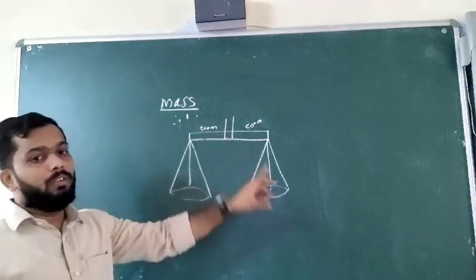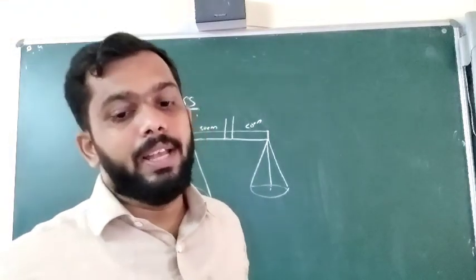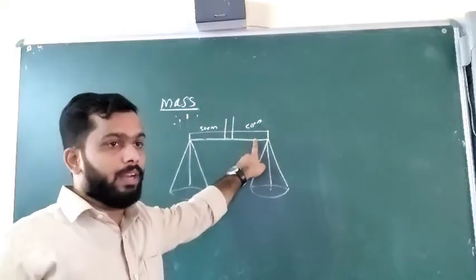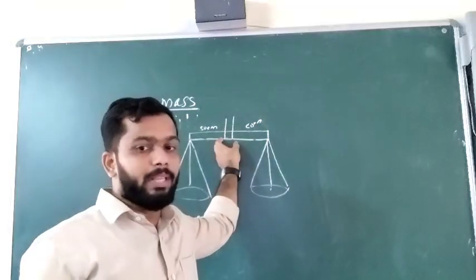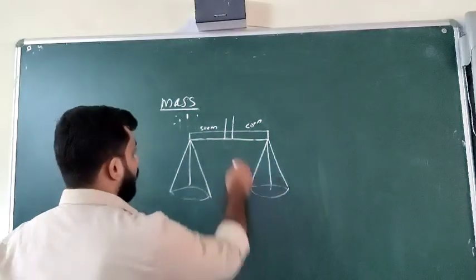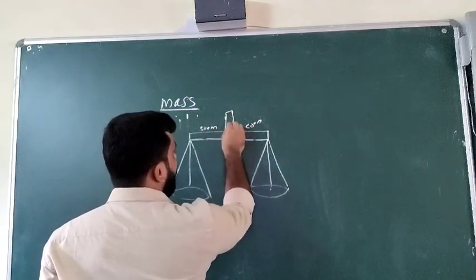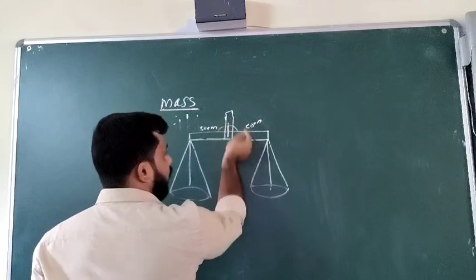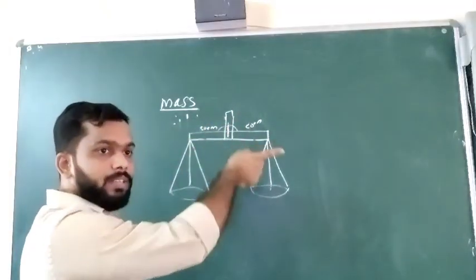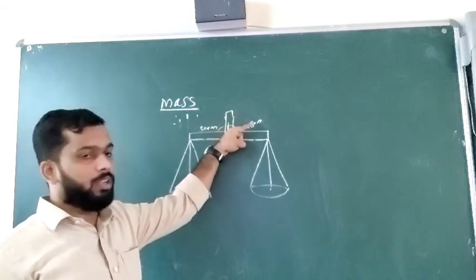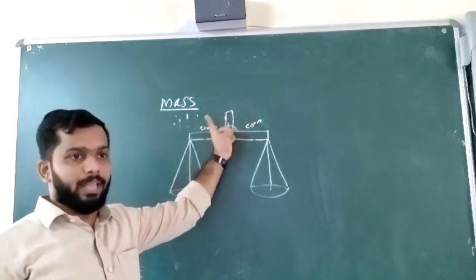So what is the construction of the beam balance? A simple beam balance consists of a straight beam of metal. Then at the middle there will be a pointer. I'm sure you have seen a pointer which swings to both sides. The pointer shows left and right deflection.